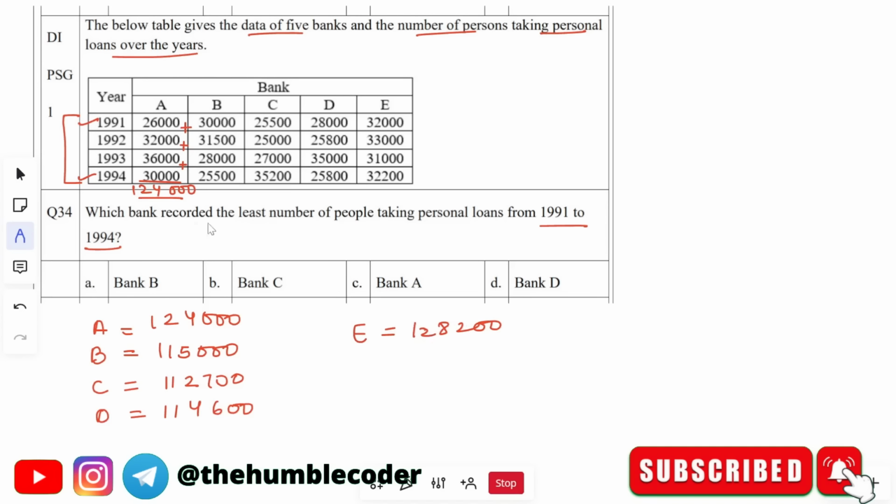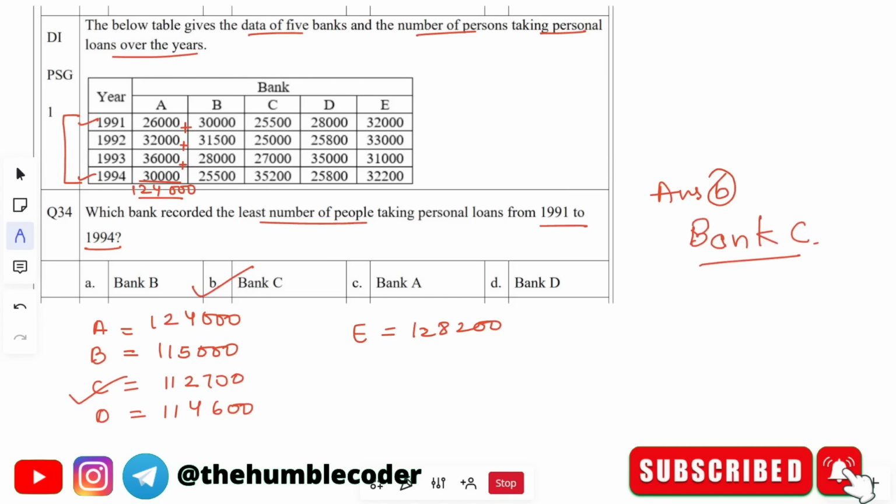Now what is asked is the least number of people. So out of this we have to tell which is the least. You have to check one by one and you will find that C has the least number of people that have taken a loan from the bank from year 1991 to 1994. That is why the correct answer for this question is option B, that is bank C. Hope you have understood it. The question was easy, but you have to focus and do a bit of calculation, otherwise your answer can come out wrong.